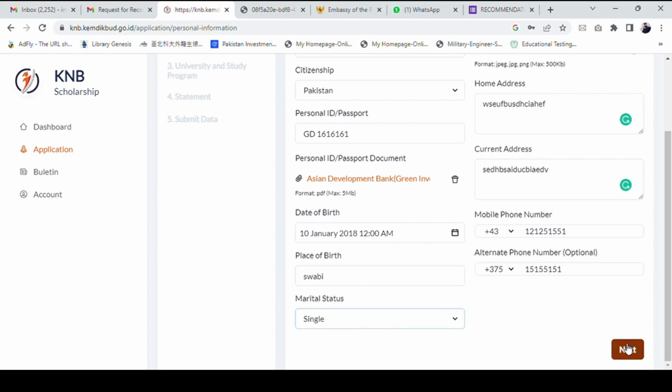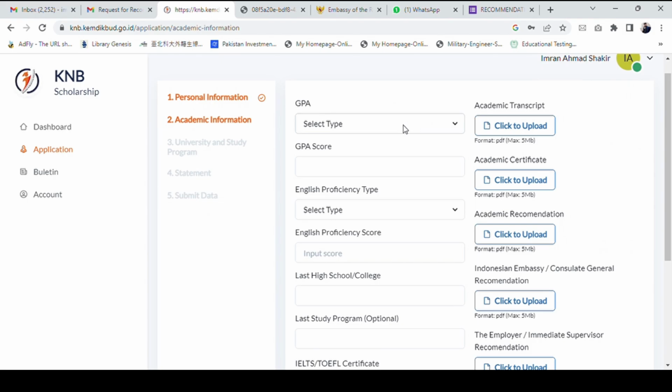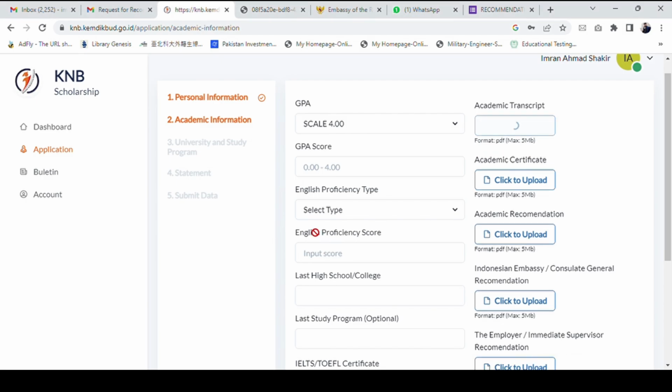The next section is the academic information. So you have to start from the recent academic, which is bachelor's for me. So I just chose the CGPA scale 4 and I upload the transcript here. And also I choose GPA score which I have 3.00 and I upload my degree over here.